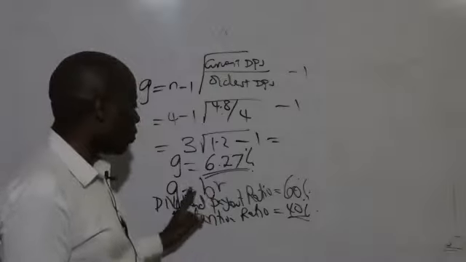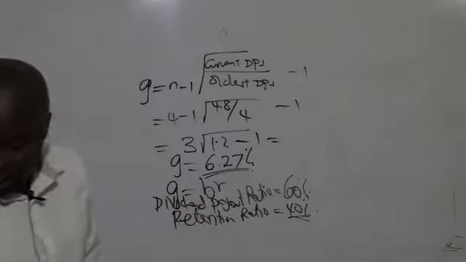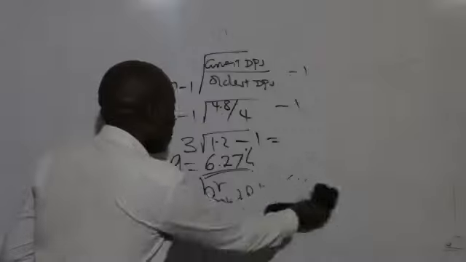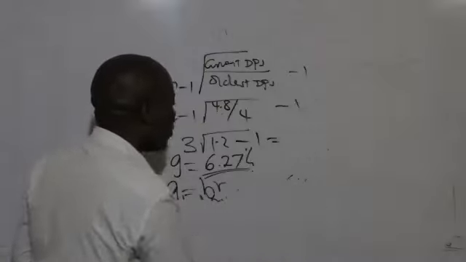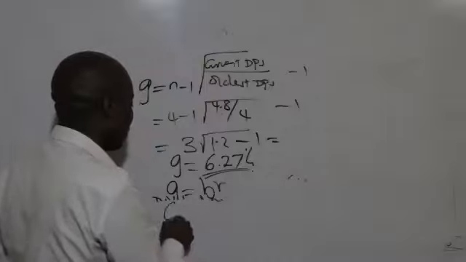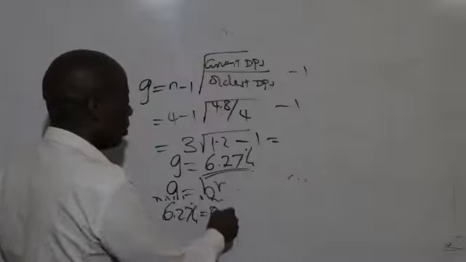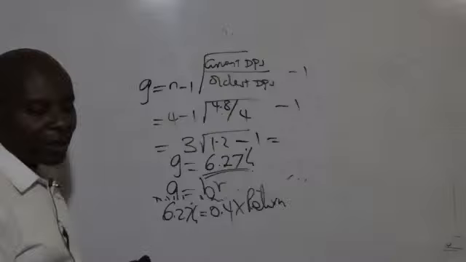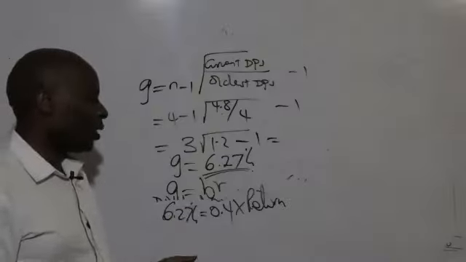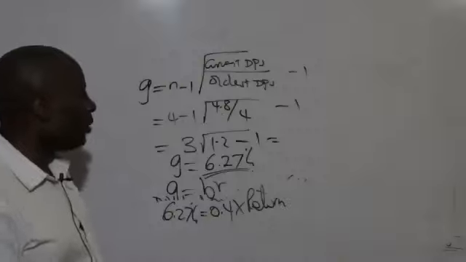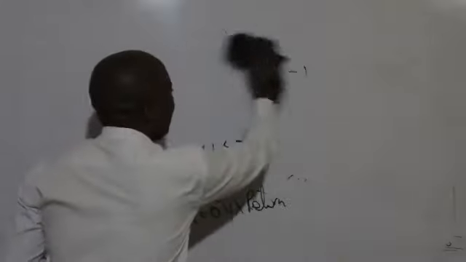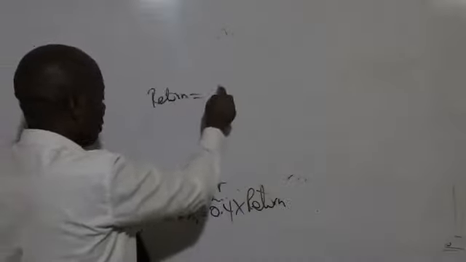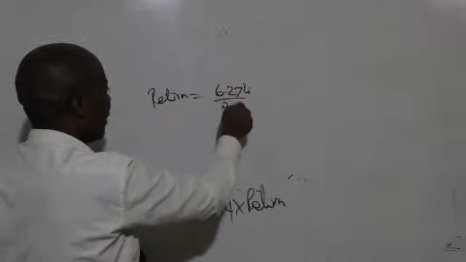We are saying that G equals B times what here? Times R. G equals B times R. So we have our growth rate. The growth rate is the one that you gave me as 6.27%, equals B of 0.4 times this R, which is our return. It could be return on assets in most cases, or return on equity. So please make return the subject of the formula. Our return here will be equal to 6.27% divided by 0.4.